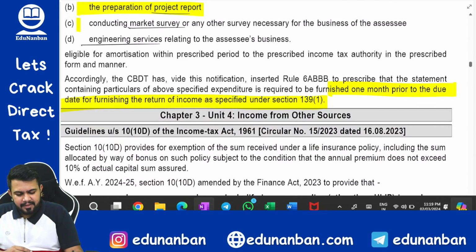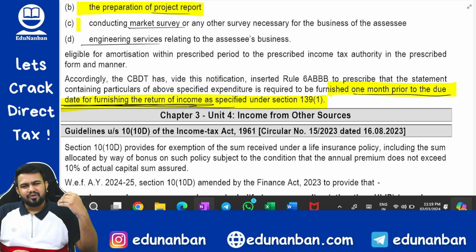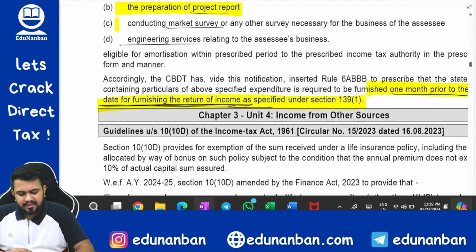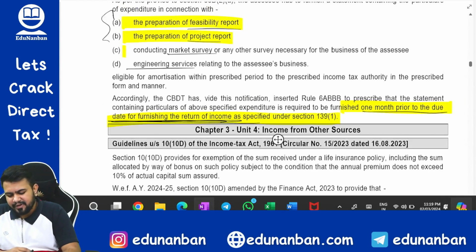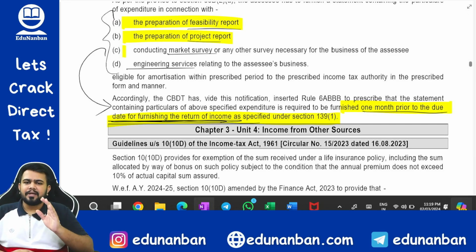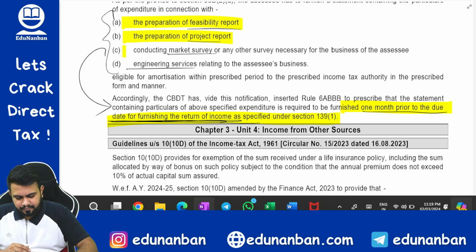What is the time limit? It is 1 month prior to the due date of furnishing return of income. This also I have already told you in the amendment lecture, and I have asked you to note it down also. If you have not noted it down, now you can. In section 35D, for these 4 types of expenses, the time limit is 1 month before the due date to file the return of income.